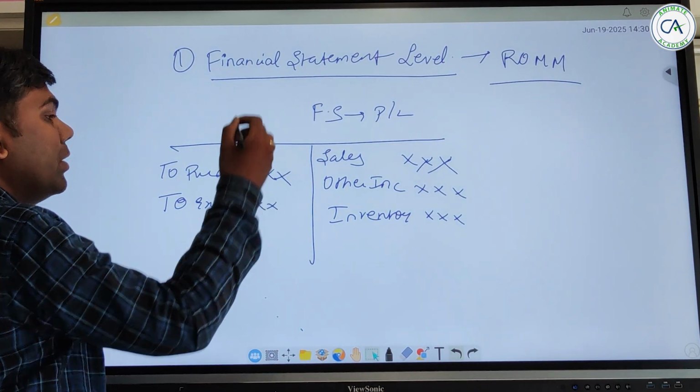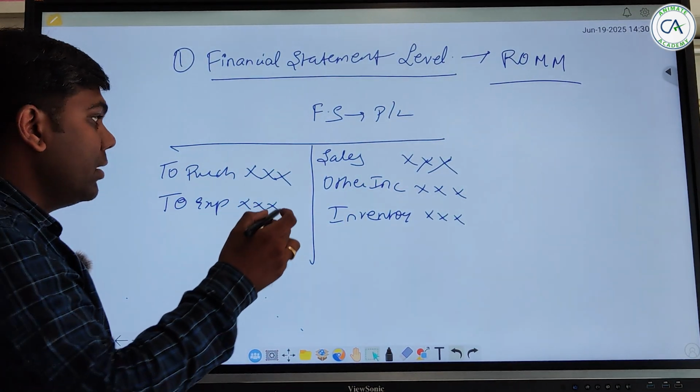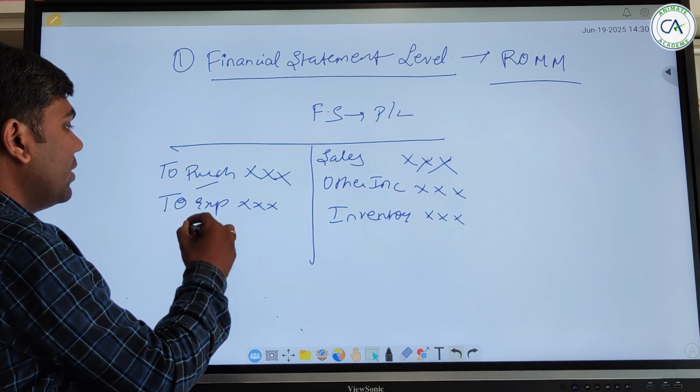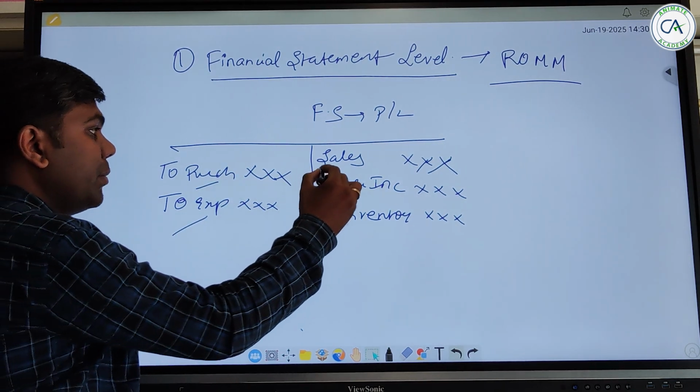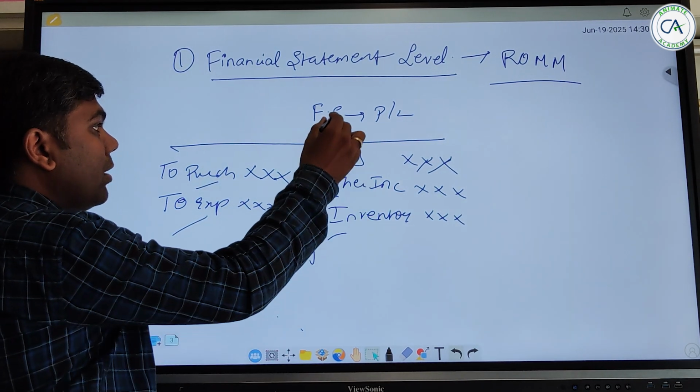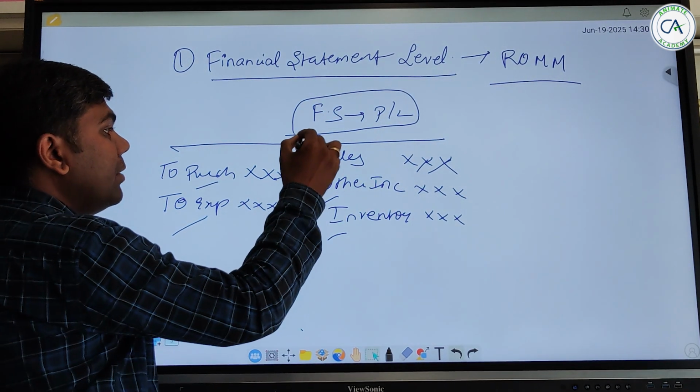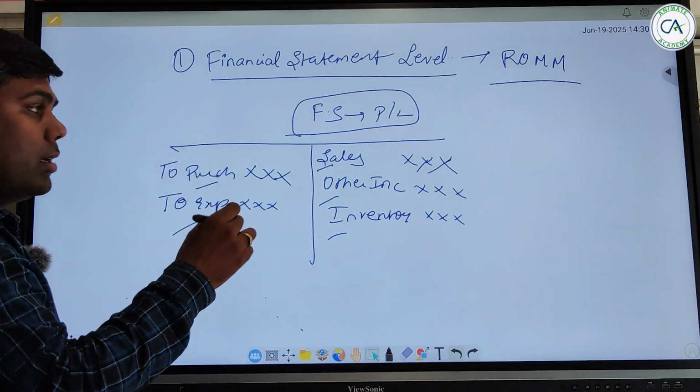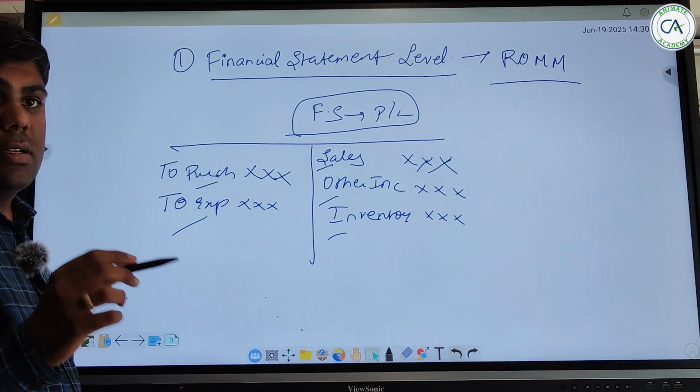Okay, so when we are talking about financial statement level, it could also affect purchases, and there can be misstatement in all, or it will relate to the financial statement as a whole.